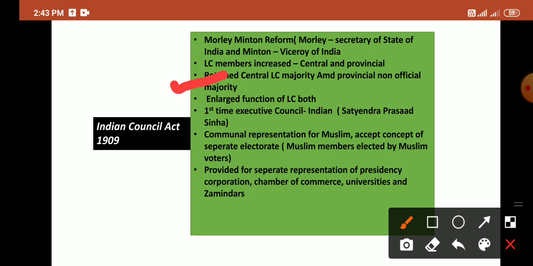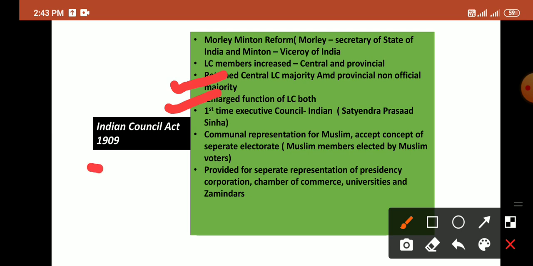The functions of the legislative councils in the provinces and the center were enlarged, and for the first time Indians were represented in the executive council. The first Indian represented in the executive council was Satyendra Prasad Sinha.